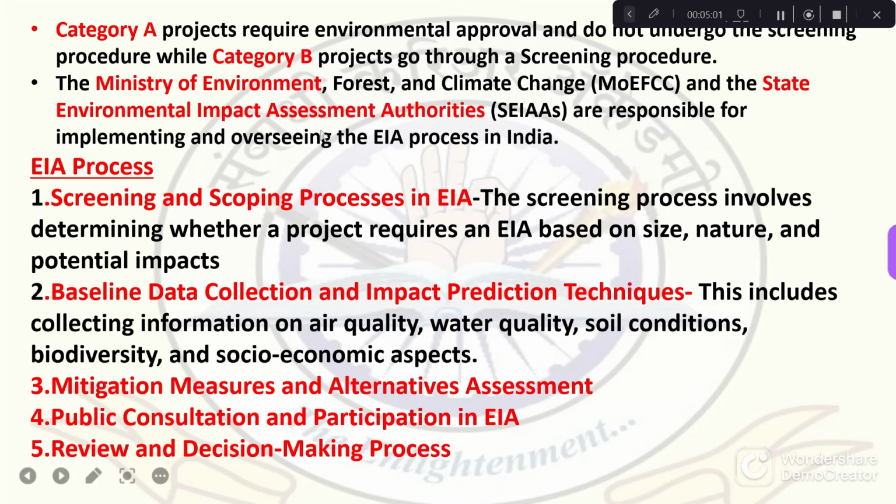So environmental impact assessment is done by whom? At the central level, it is done by the Ministry of Environment, and at the state level there are separate State Environmental Impact Assessment Authorities which are responsible for granting, seeing and implementing the environmental impact assessment.